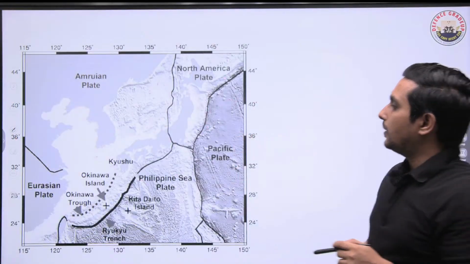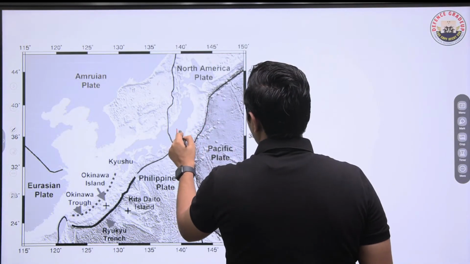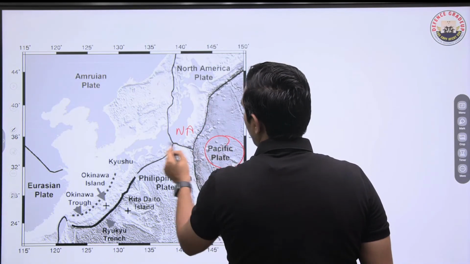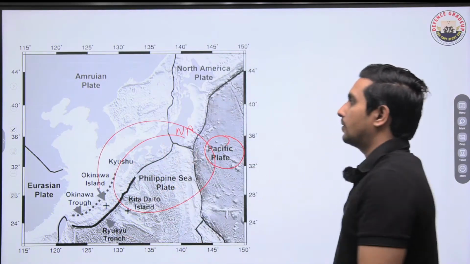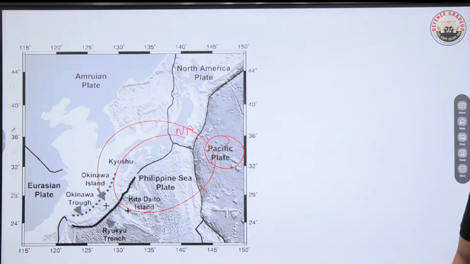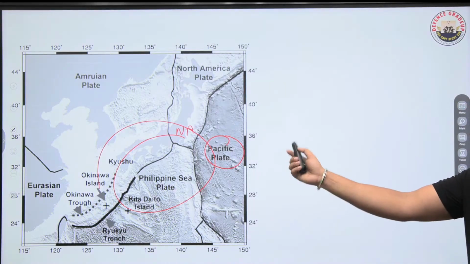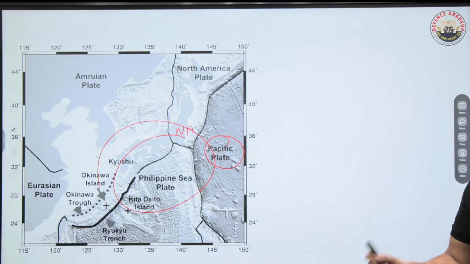If I zoom in a bit, you can have a look. This is the North American plate. This is the Pacific plate. Here we have the Eurasian plate, and here the Philippines plate. Is the point clear, everyone? It is a very seismically active zone, as you all know.